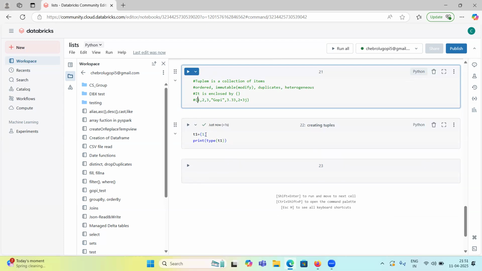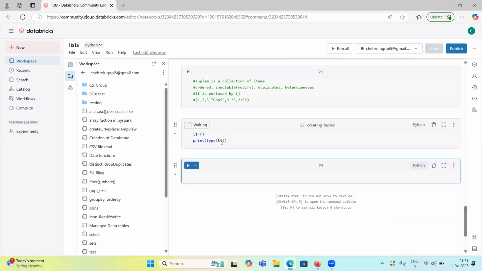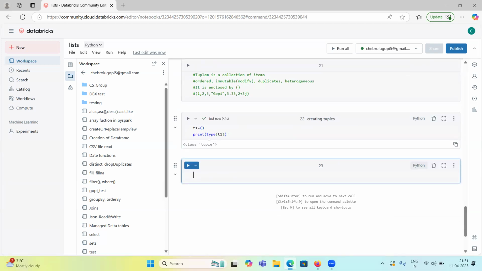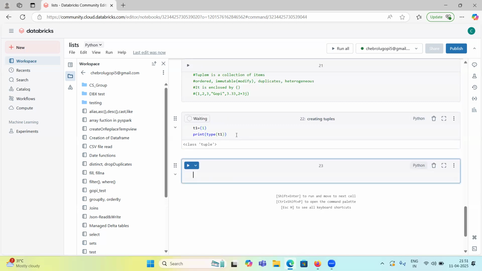Okay, let me show you. This is an empty tuple. If I print the type of this one, it is tuple. If I give one item, what will be the data type of this one? If I print now, see, it is giving integer. But earlier, without any element, surrounded by parentheses, it gave the data type as tuple.